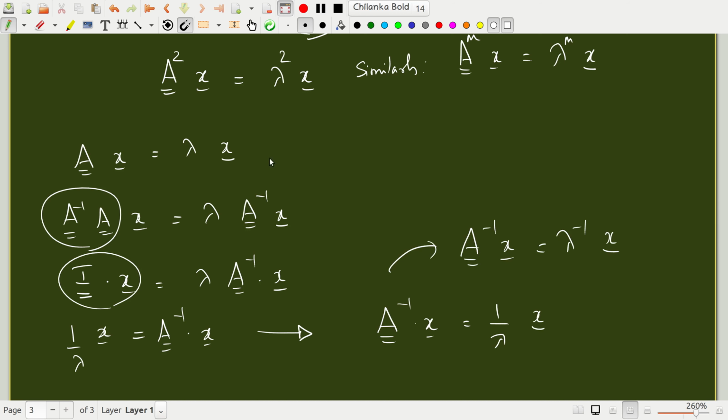So if lambda is an eigenvalue of A, then 1 over lambda is the eigenvalue of A inverse. Similarly, raising this to the power m, I simply get lambda to the minus m x.